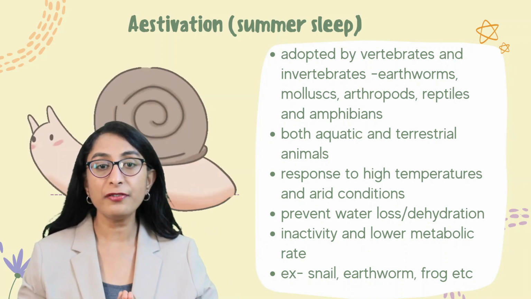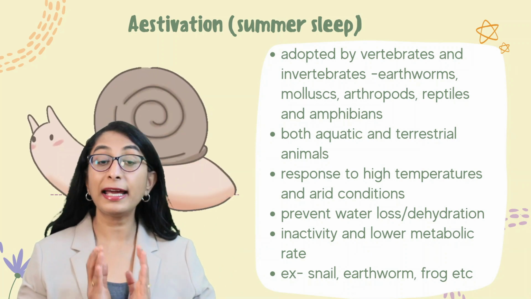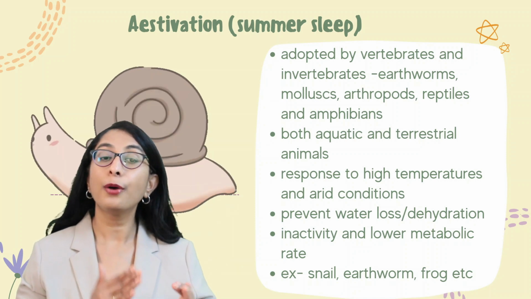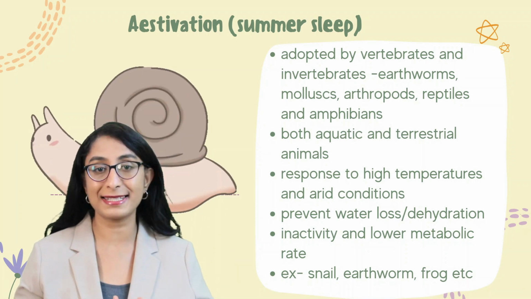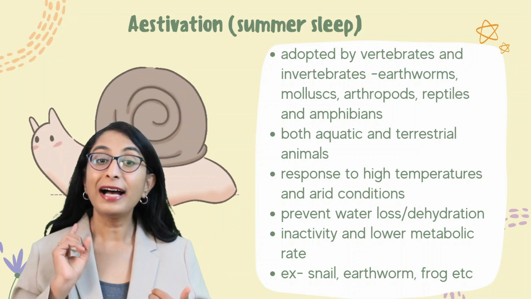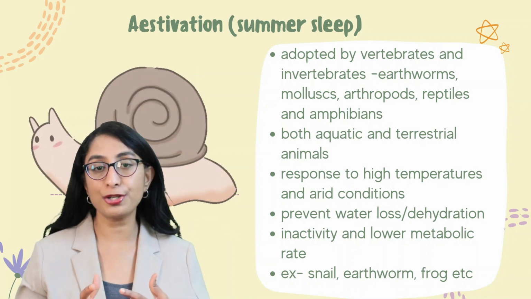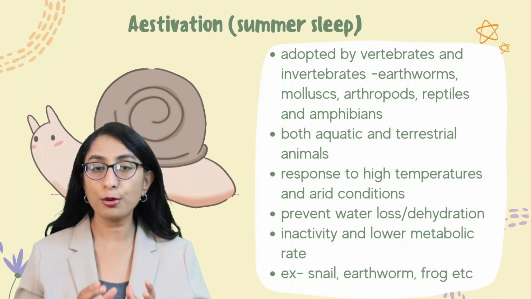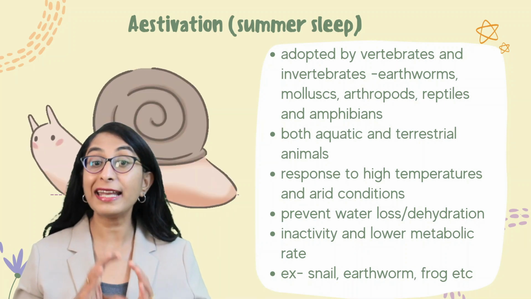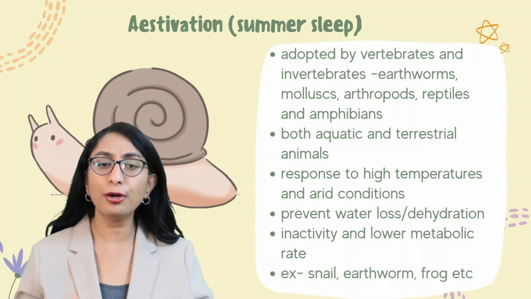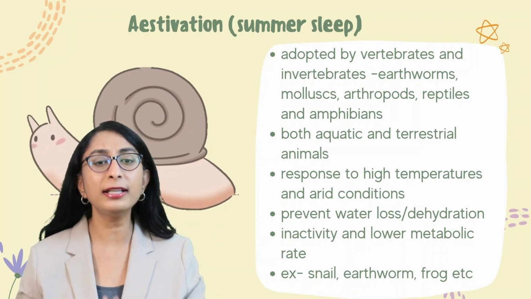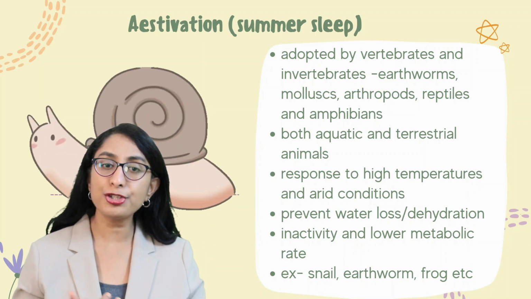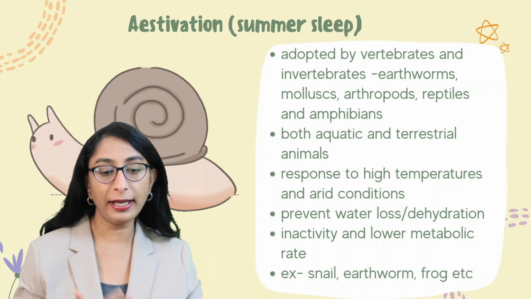So aestivation is for a shorter duration in comparison to hibernation, which goes on for several months. Got it? So hibernation is a long duration process. It goes on for several months, whereas aestivation mostly happens during summer and especially during the daytime, because during nighttime, even in the desert conditions, the temperature becomes cool and they come back to the